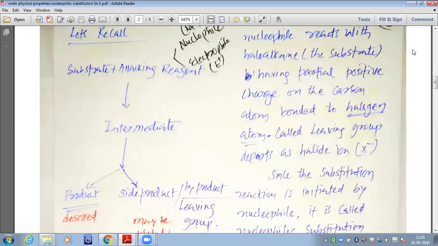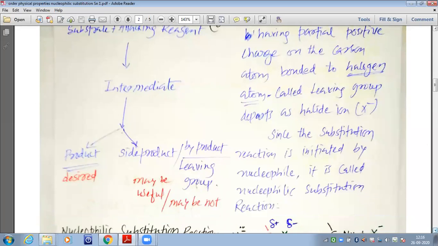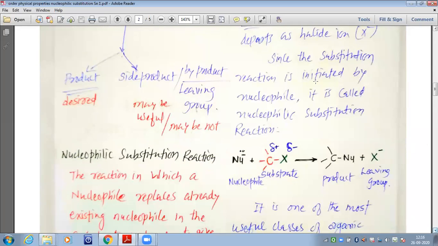Now this halogen is also called the leaving group, which departs as a halide ion. So when the nucleophilic substitution reaction gets over, this halogen atom, which has the partial negative charge on it, departs as a halide ion, X minus, at the end of the reaction. Since the substitution reaction is initiated by the nucleophile, this reaction is called the nucleophilic substitution reaction.